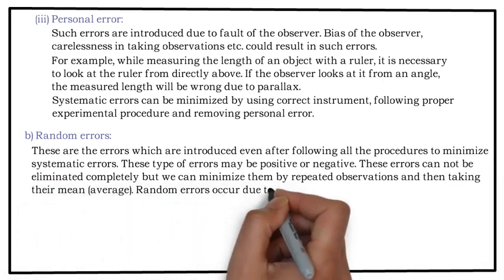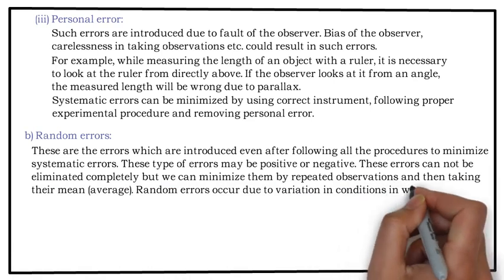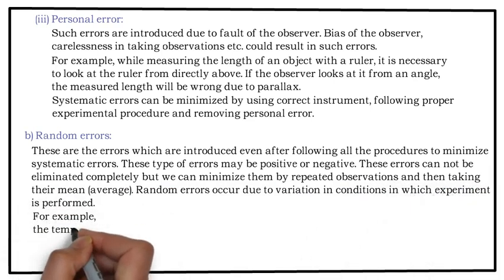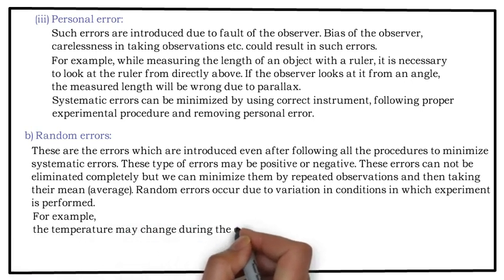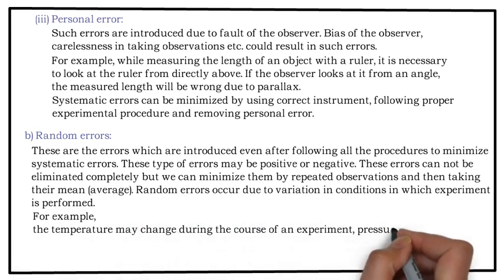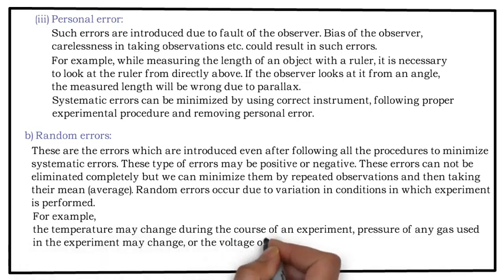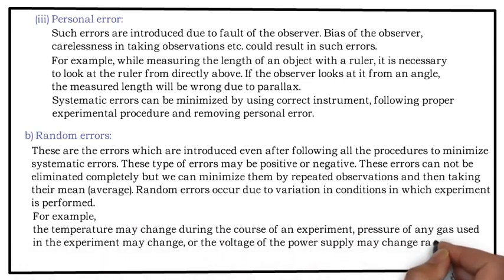Random errors occur due to variation in condition in which the experiment is performed. For example, the temperature may change during the course of an experiment, pressure of any gas used in an experiment may change, or the voltage of the power supply may change randomly. We don't have any control over all these processes, but ultimately what results we get would be wrong.